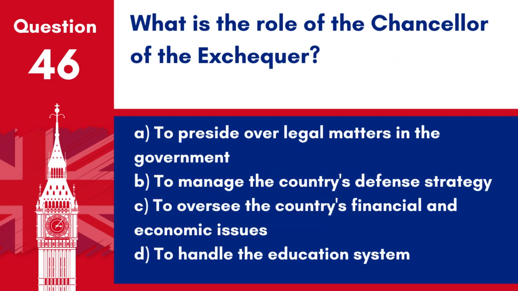Question 46. What is the role of the Chancellor of the Exchequer? A. To preside over legal matters in the government. B. To manage the country's defence strategy. C. To oversee the country's financial and economic issues. D. To handle the education system.